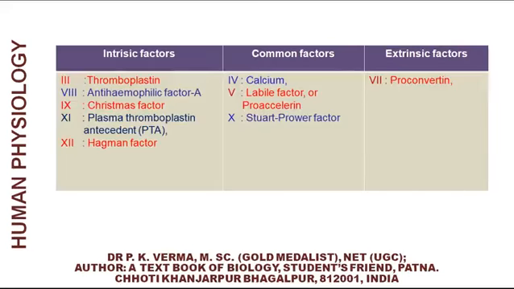You can see the list of these factors. Factor 3, 8, 9, 11, 12: these are intrinsic factors. Common factors are calcium, factor 5, labile factor or pro-accelerin, and factor 10, which is Stuart factor. These are common factors. And the last one, factor 7, that is proconvertin, is extrinsic factor.